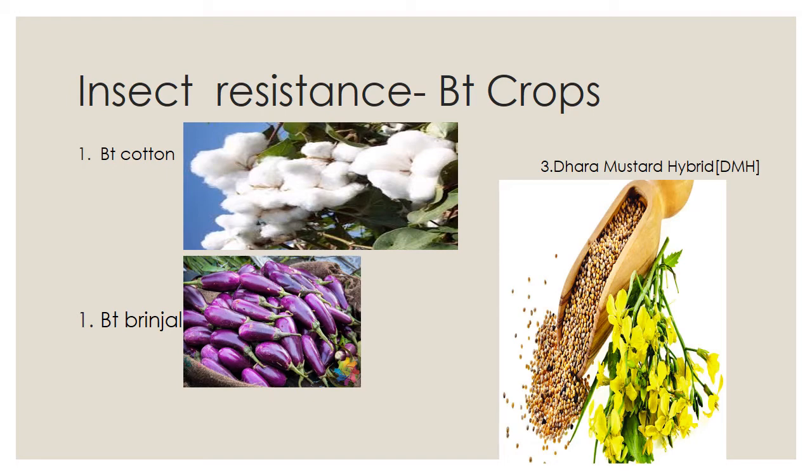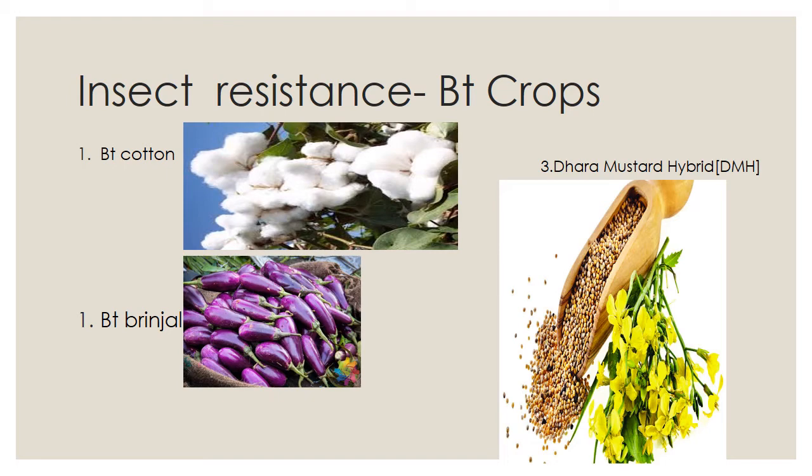Don't confuse yourself. The BT cotton toxins as well as the BT brinjal gene are isolated from Bacillus thuringiensis, but the BT brinjal's gene is the crystal protein gene. That gene is isolated from Bacillus thuringiensis, which is a soil bacterium.